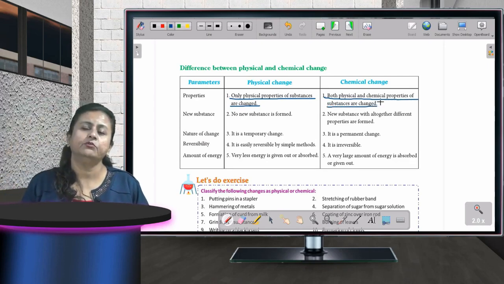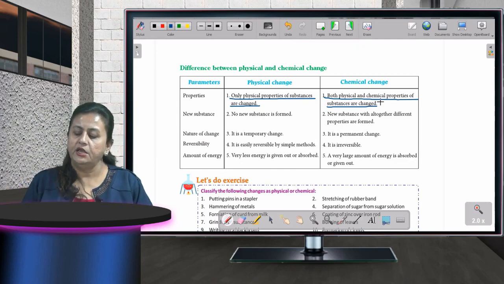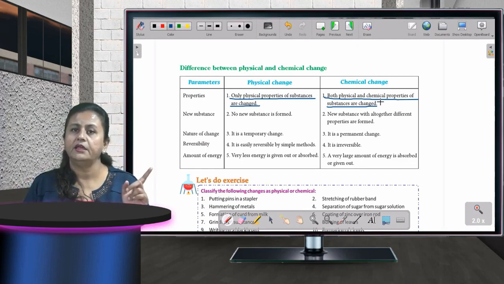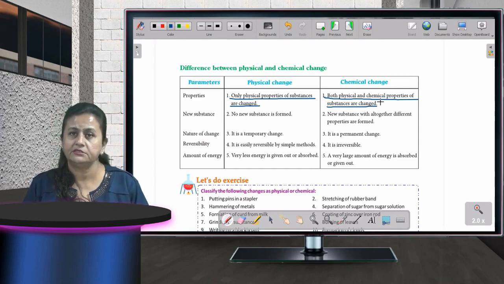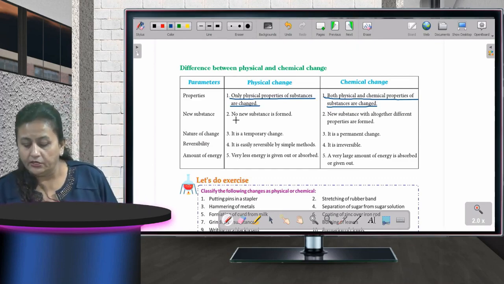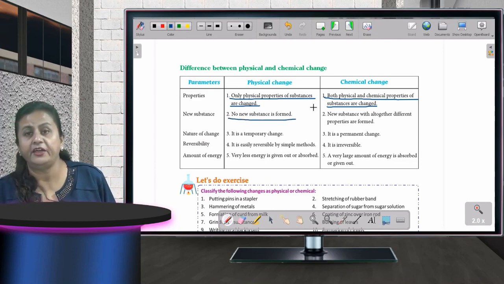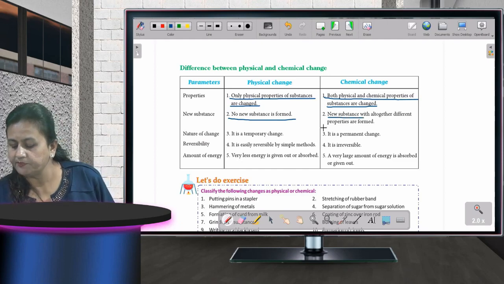What happens in a physical change? Only the physical properties of the substance change. The substance we have taken is changed physically, not chemically. But in a chemical change, both physical and chemical changes take place simultaneously. In a physical change, no new substances form, whereas in a chemical change, new substances are formed.